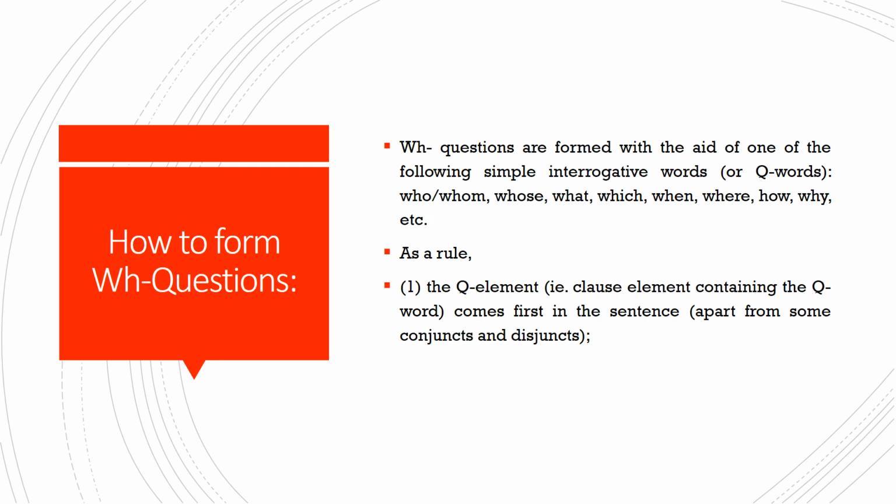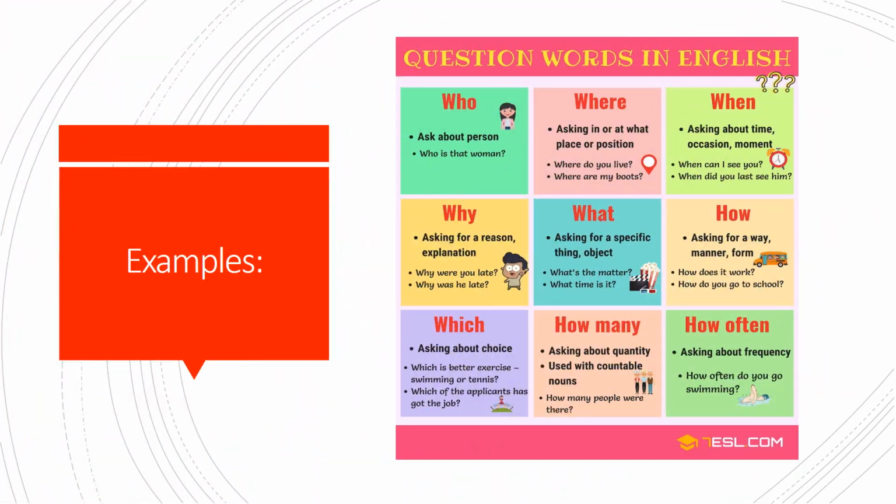Apart from some conjunct and disjunct, which means that the same WH words that we can use to make WH questions can also be used as conjunct coordinators. Okay, so here you have to differentiate between the WH words that are used as coordinators and the WH words that we can use to make WH questions.